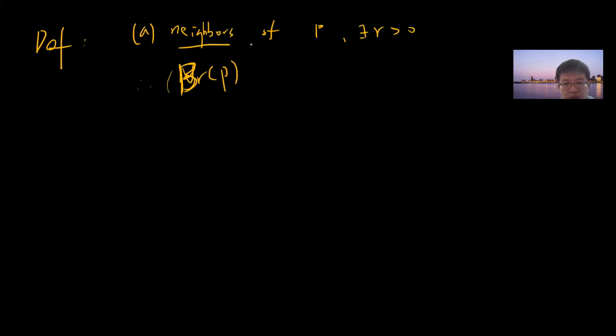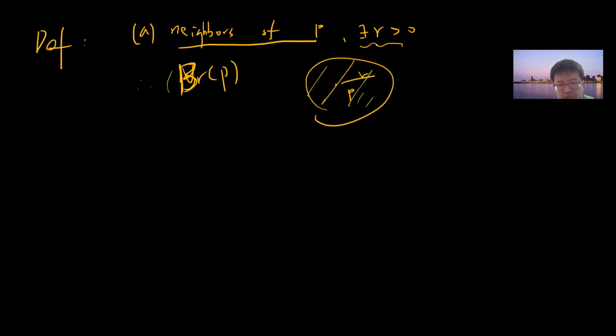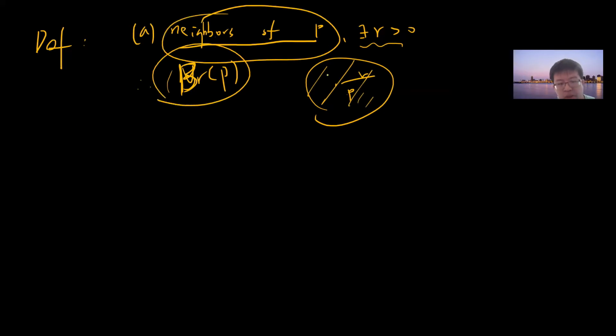When I say neighborhood of p, I choose a particular r, which sometimes I don't specify. So basically this is p, and there's a radius r, and these are called neighborhoods. When I say neighborhood, you should think that I pick some open ball, and r is the radius.